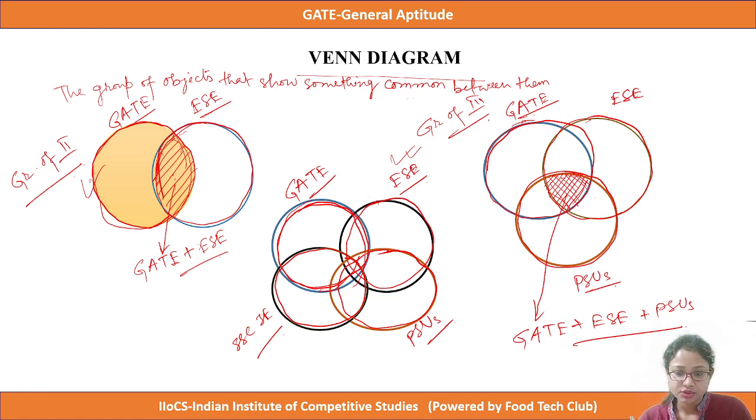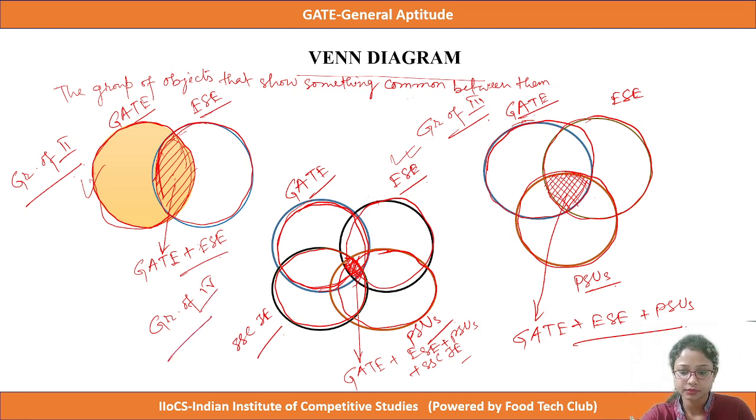These are the four types of students, and among them there are a few students who are taking coaching in all of them. This is the intersection portion of all four, and these students are taking coaching for GATE plus ESE plus PSUs plus SSC JE. Clear? So this is the concept of a group of 4.